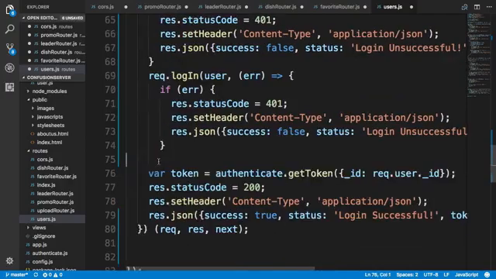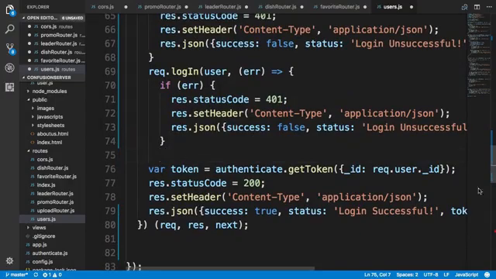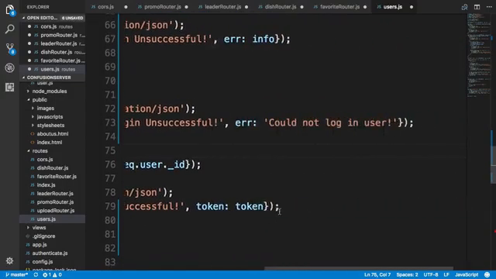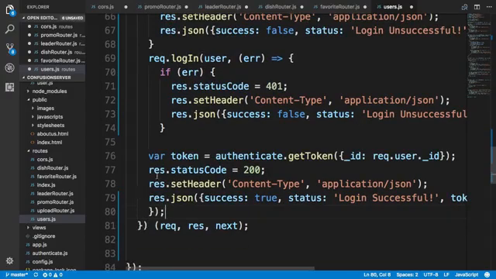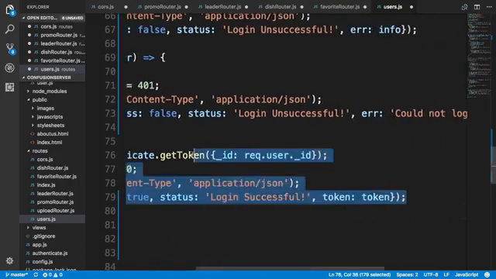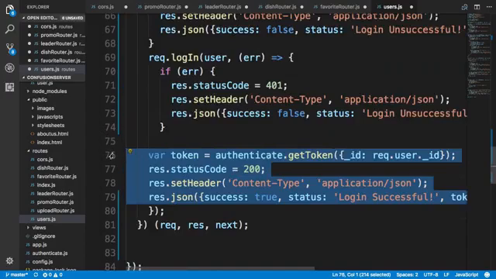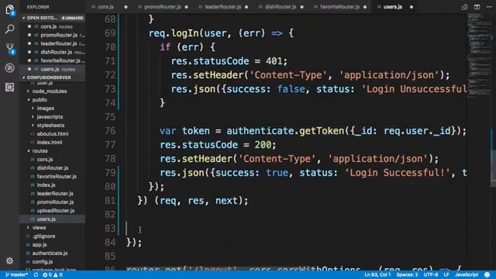And this has to be done inside the req.login here. So at this point, we will close the req.login. So notice that this is inside this req.login here. So in there, we will pass these three back. So let me just indent these three lines in. And so that is how we would handle the